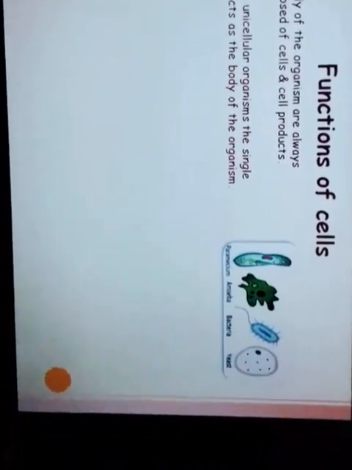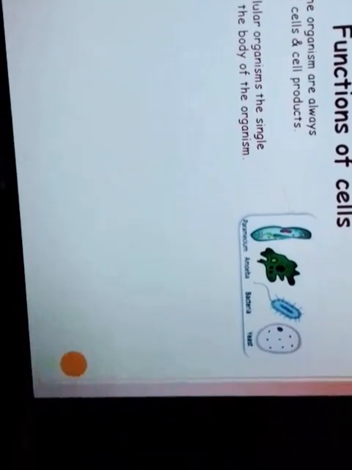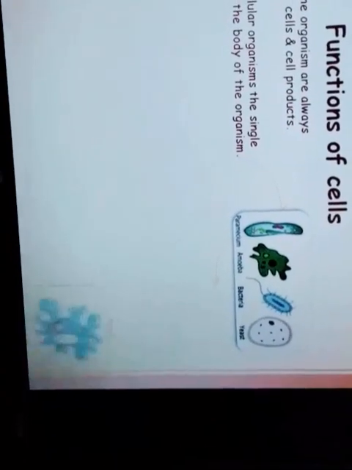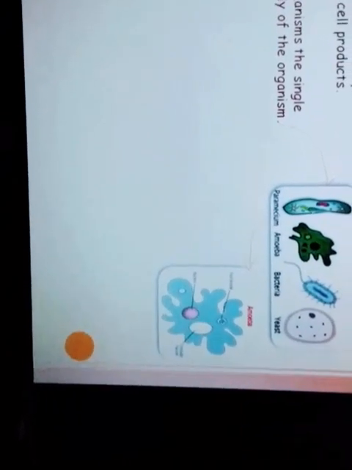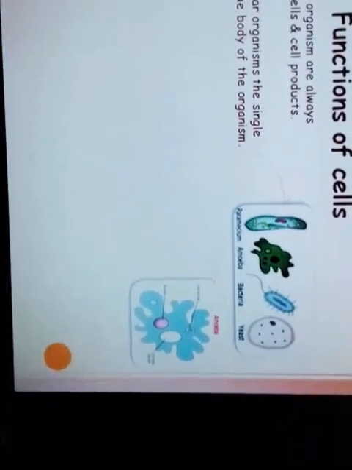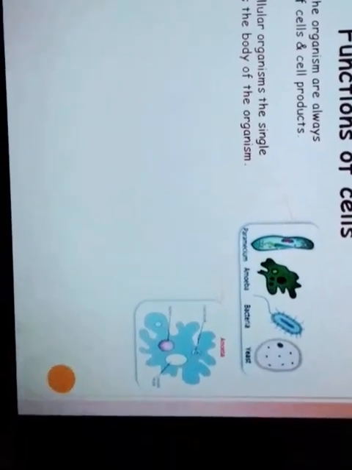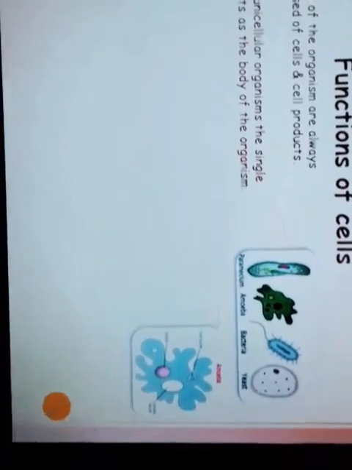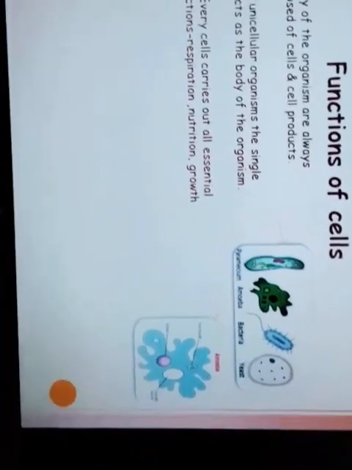Like in this picture, we can see examples of unicellular organisms like paramecium, amoeba, bacteria, yeast, etc. Here we can see the unicellular structure of the amoeba. See, only the single cell performs all the functions of the body like locomotion, or you can say movement, nutrition, absorption, everything. Every cell carries out all essential functions: respiration, nutrition, growth, excretion.